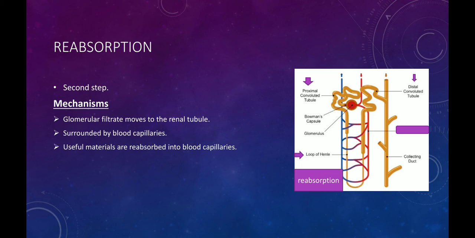Salts are reabsorbed from the loop of Henle, while sugar, glucose and water are reabsorbed from the proximal convoluted tubules, and from distal convoluted tubules water is reabsorbed.